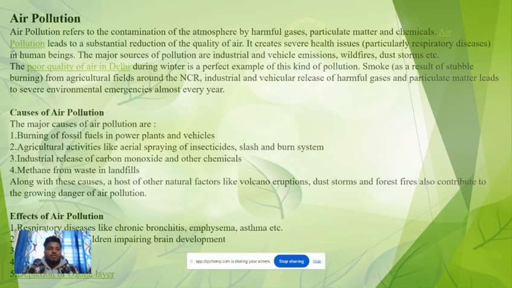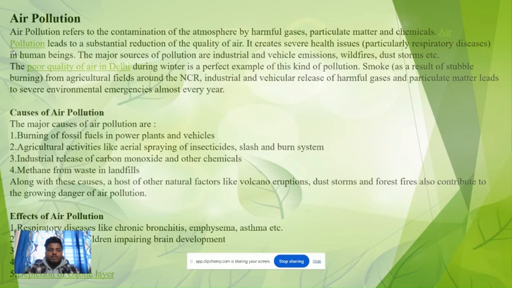Causes of air pollution. The major causes of air pollution are burning of fossil fuels in power plants and vehicles, agricultural activities like aerial spraying of insecticides, slash and burn system, industrial release of carbon monoxide and other chemicals, methane from waste in landfills, along with a host of other natural factors like volcano eruptions, storms and forest fires, which constitute the growing danger of air pollution.